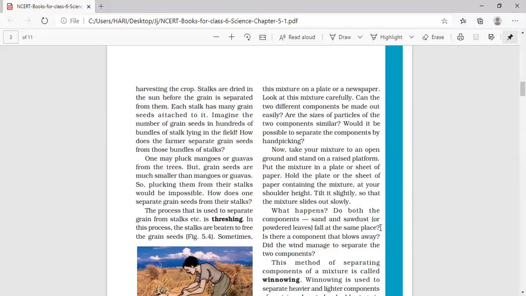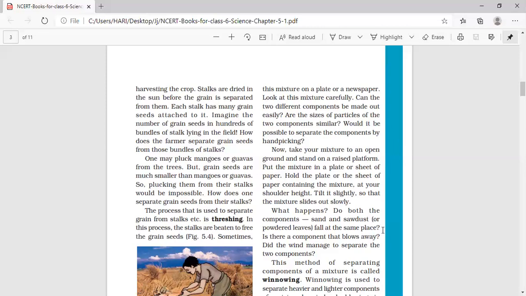This method is known as winnowing. That means winnowing is the method used for separation of substances in which separation is done with the help of the wind. And here, what type of substance can we separate? We can separate the components of the mixture which have a difference in their weight. Both the components will have a difference in their weight. One will be lighter and one of the components should be heavier.